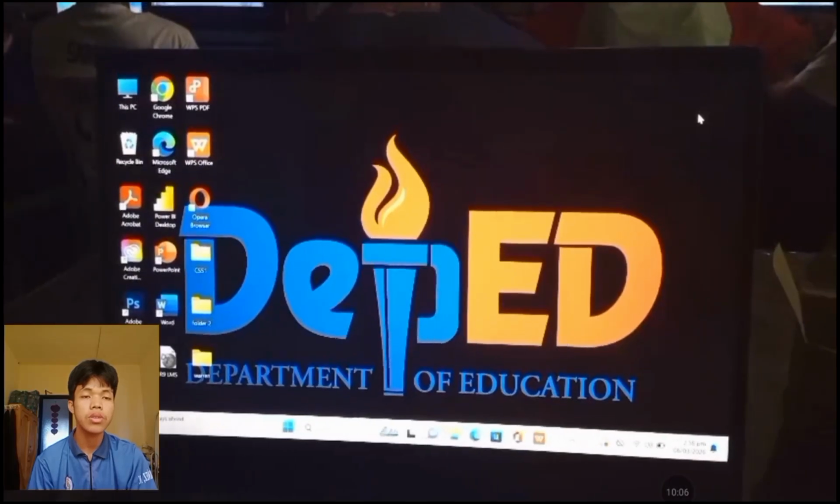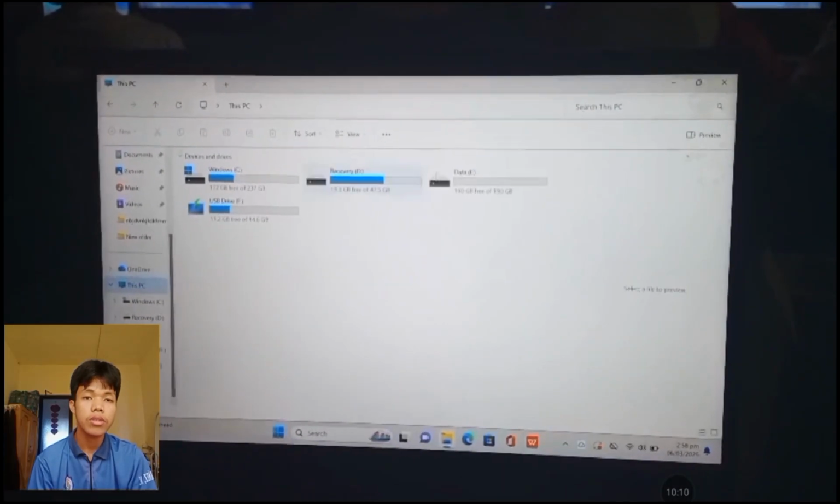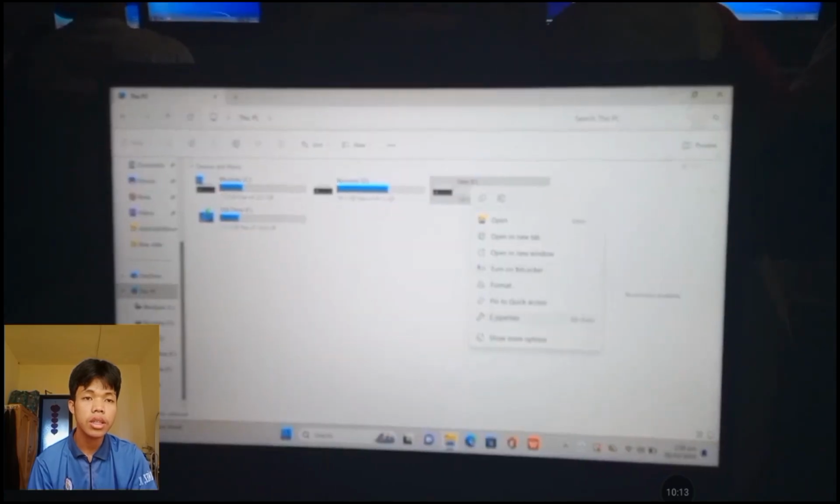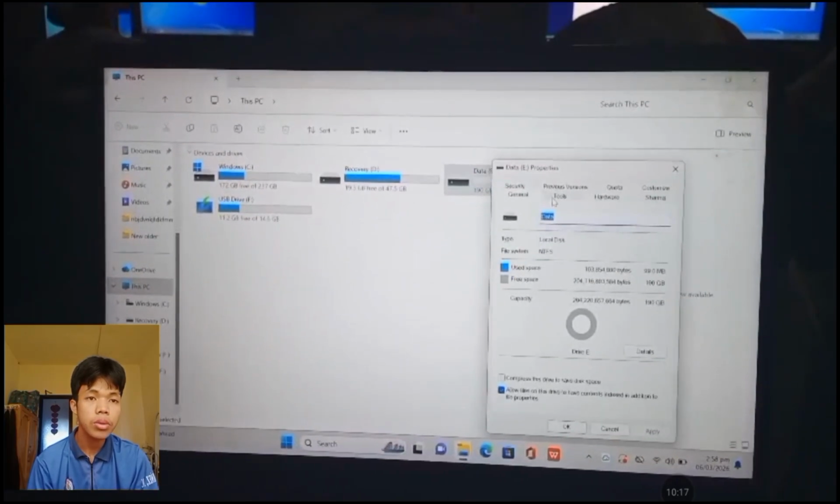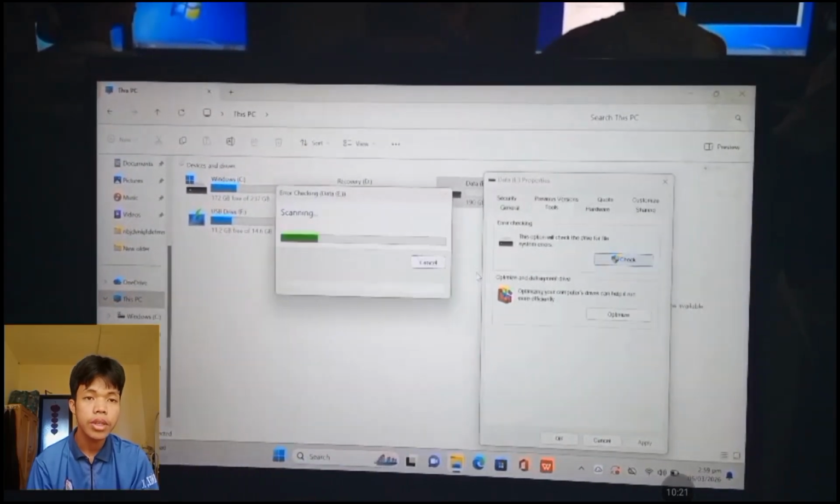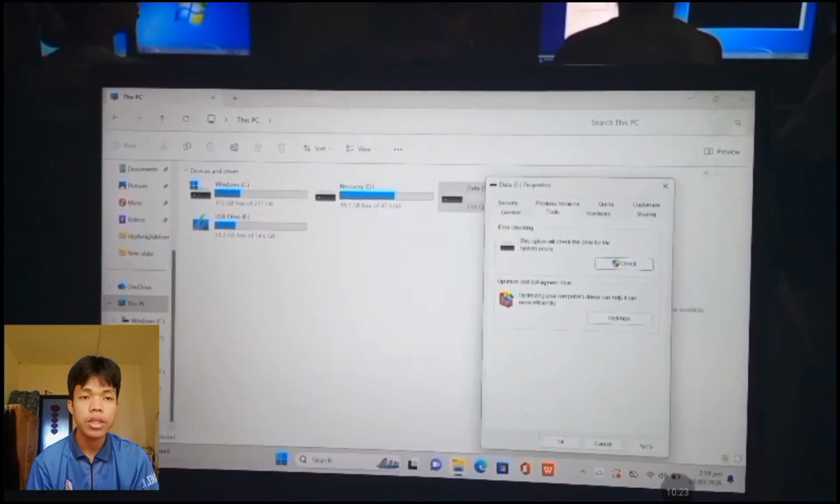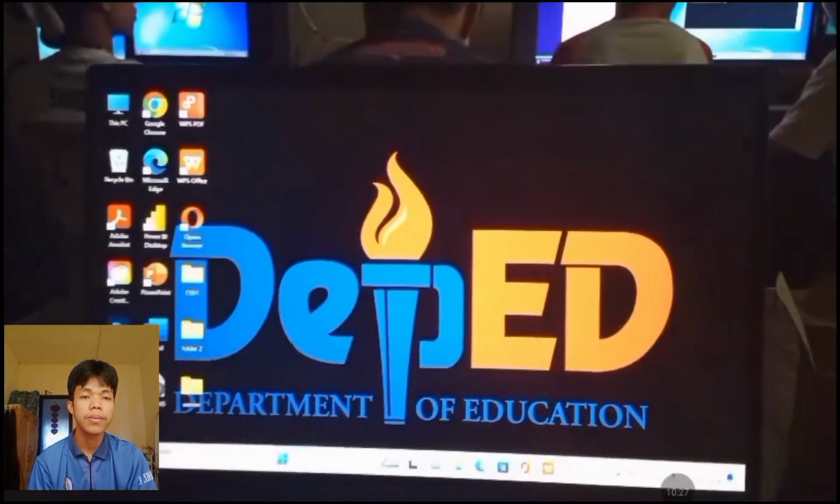So the next is we need to do disk cleanup. So click File Explorer, This PC, and click the data drive, click properties, click tools, click check, and scan drive, and it is successfully scanned. And that's it. Click X.